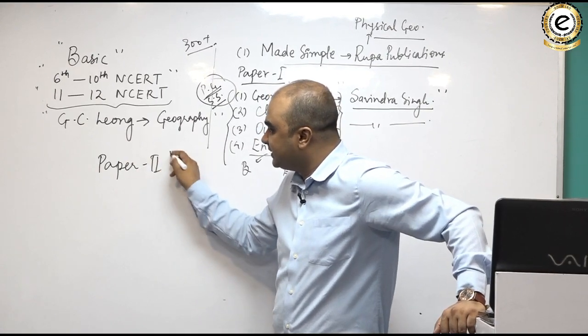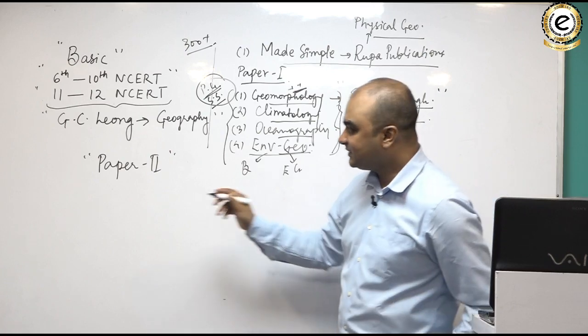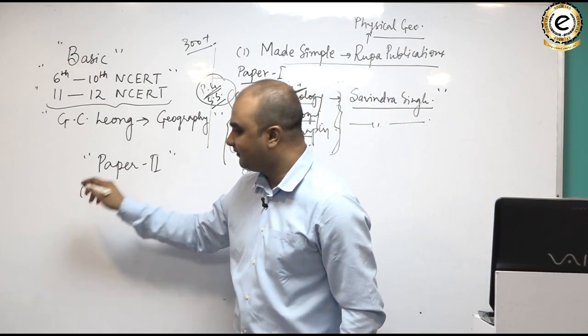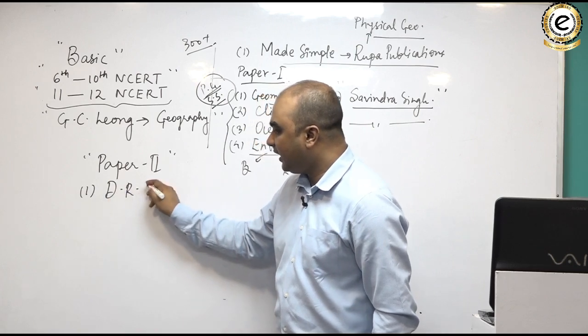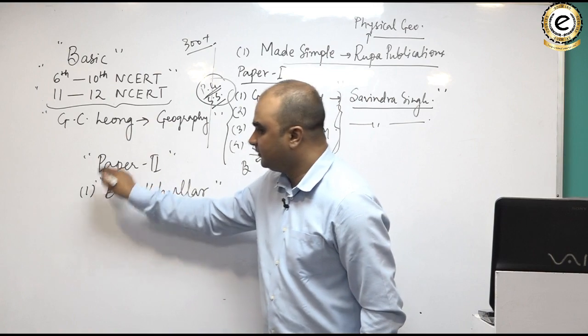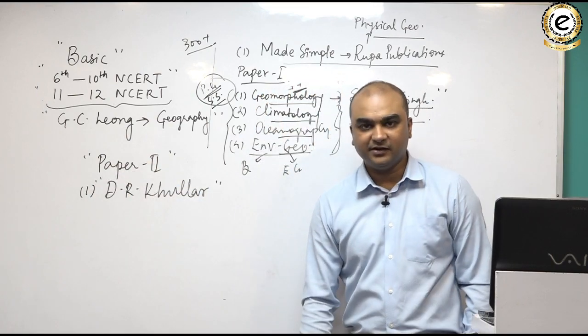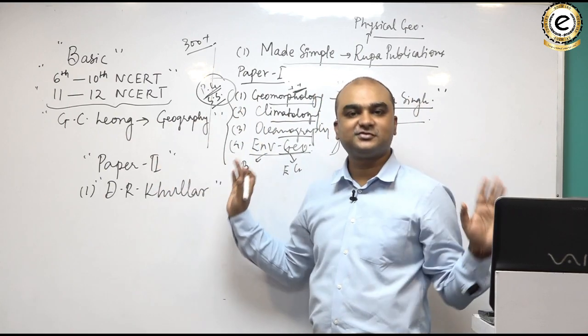Paper 2, which is the India section. Here I would suggest just one book. That's it. And that is D.R. Khullar, A Comprehensive Geography of India. This book is enough for your physical and human geography also.